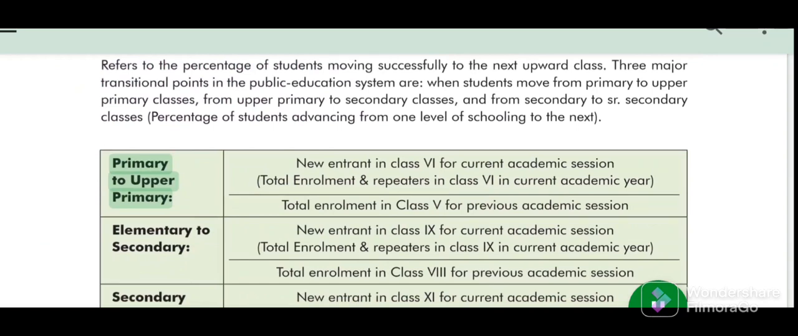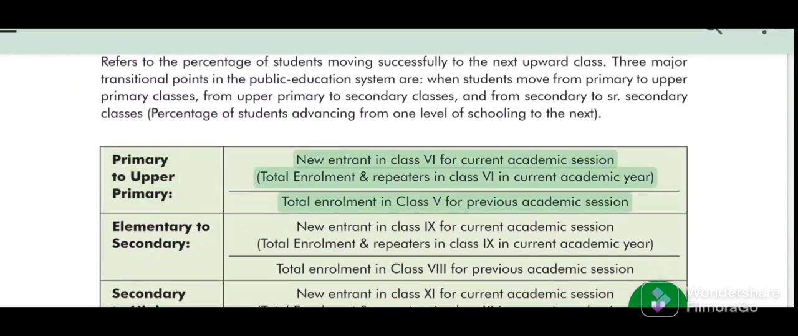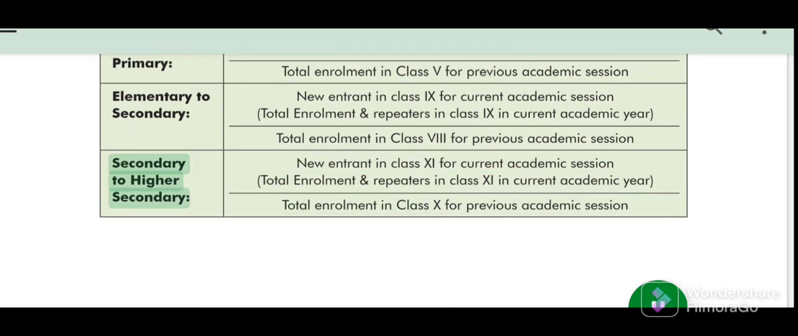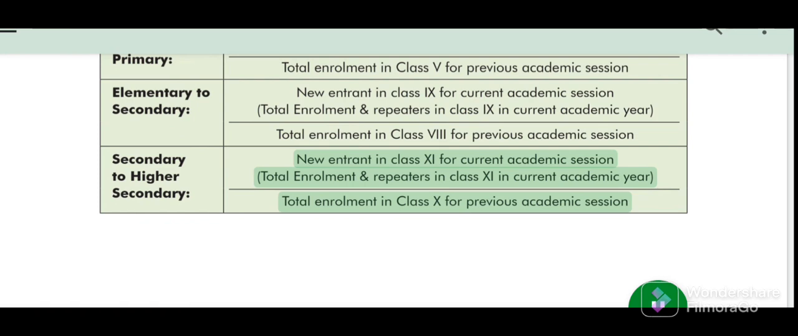Primary to upper primary: new entrants in class 6 for current academic session, that is total enrollment minus repeaters in class 6 in current academic year, divided by total enrollment in class 5 for previous academic session. Elementary to secondary: new entrants in class 9 for current academic session, that is total enrollment minus repeaters in class 9 in current academic year, divided by total enrollment in class 8 for previous academic session. Secondary to higher secondary: new entrants in class 11 for current academic session, that is total enrollment minus repeaters in class 11 in current academic year.